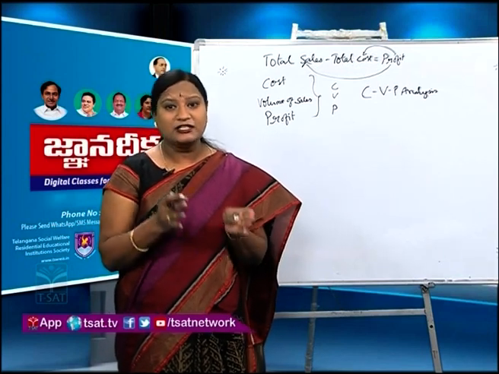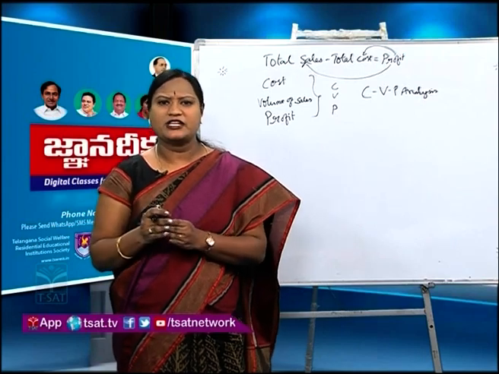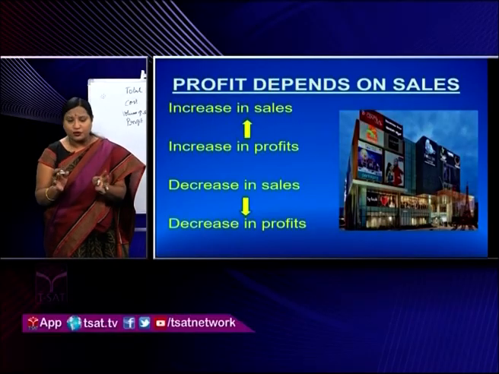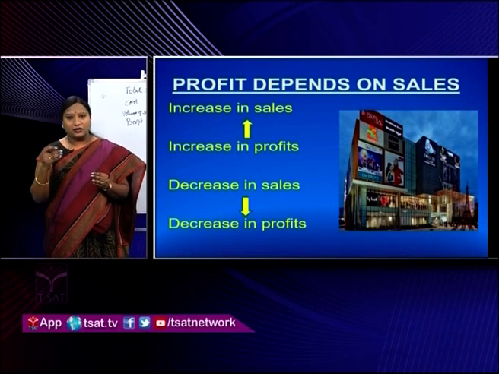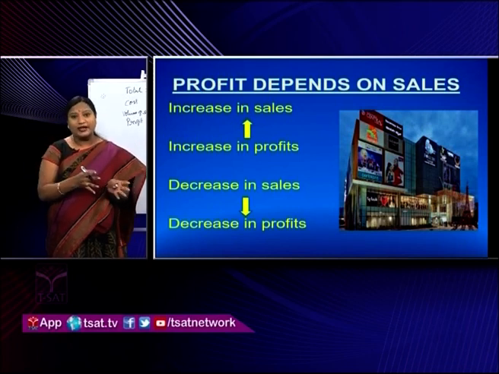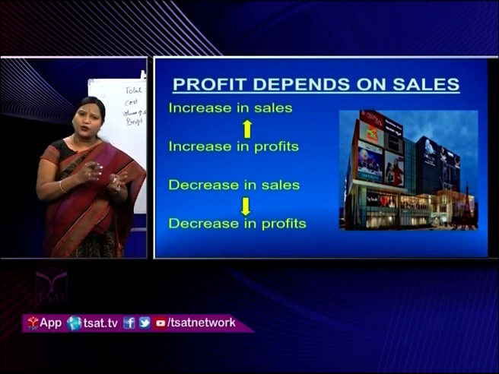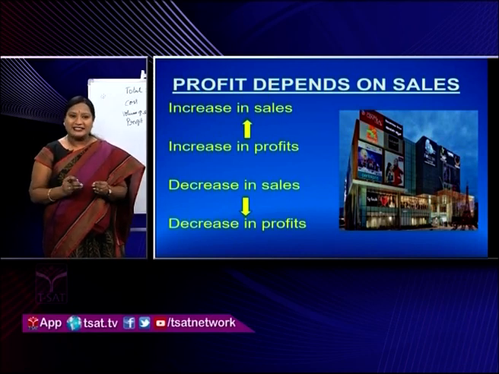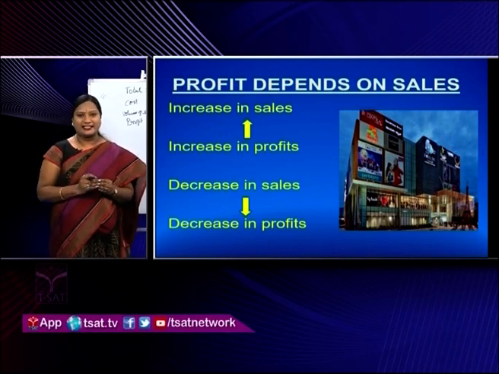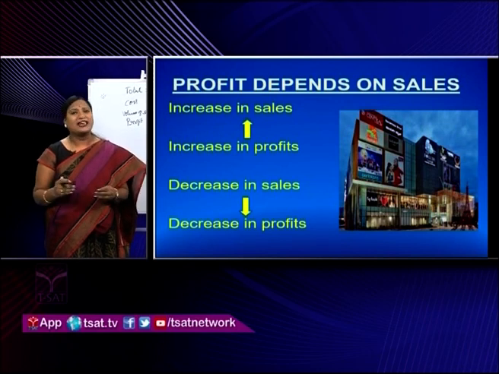So the sales for certain products and services were very low or nil. Similarly, the profits for those products and services were also nil or low. It means that if sales increase, profits increase. If sales decrease, profit also decreases.